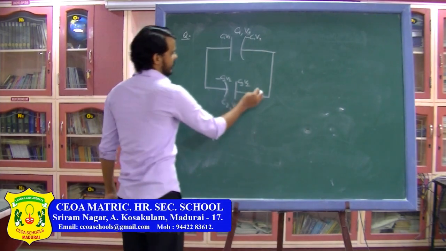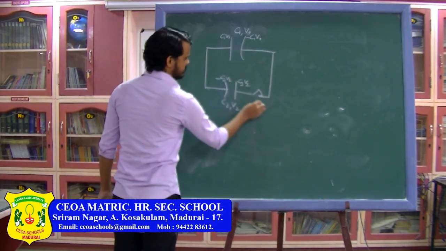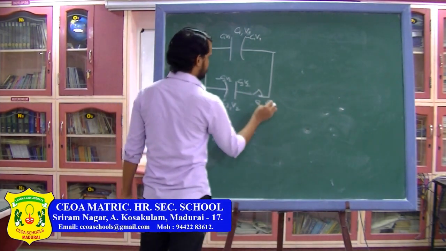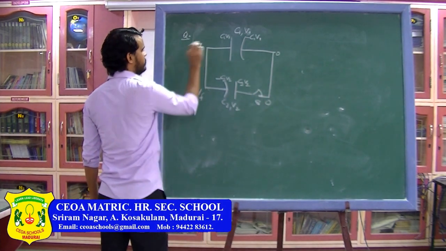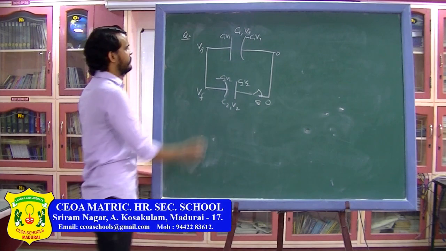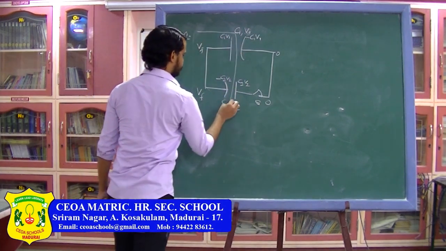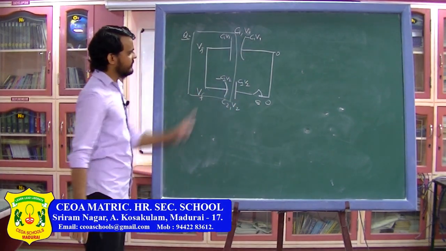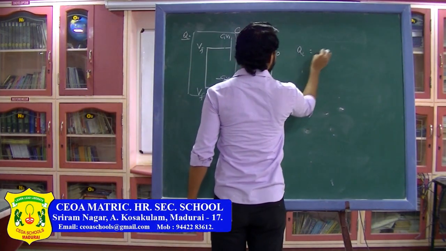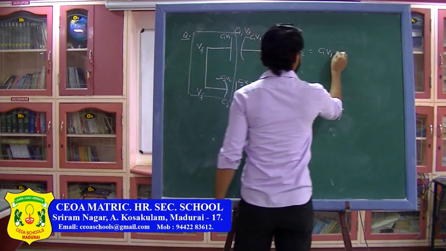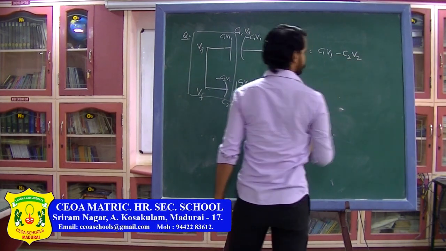So if I connect this switch, the potential difference will develop to zero and they will develop a common potential which I am assuming as V final. If I consider these two plates, the initial charge on these two plates I can write, Q initial is C1 V1 minus C2 V2.